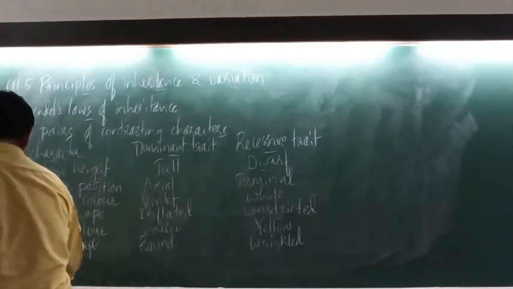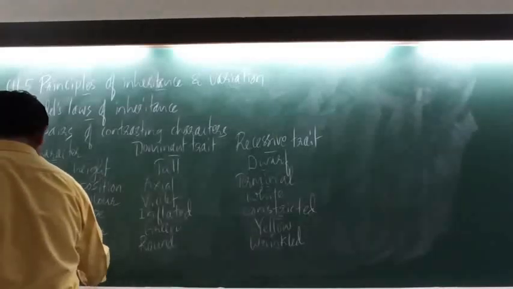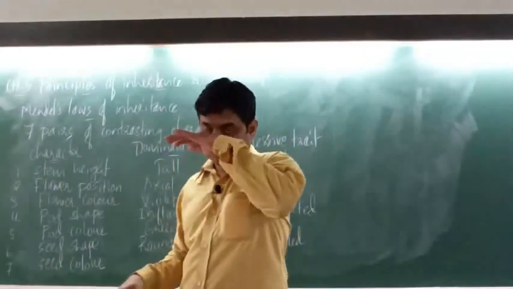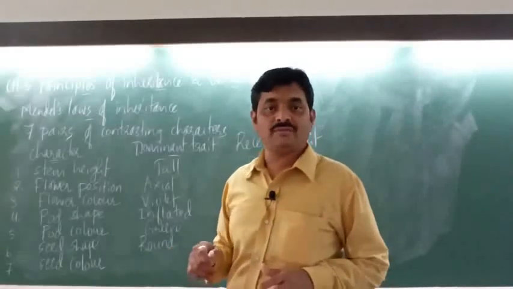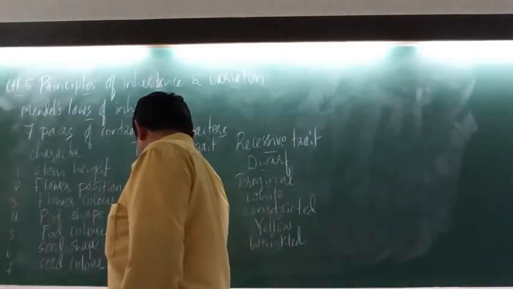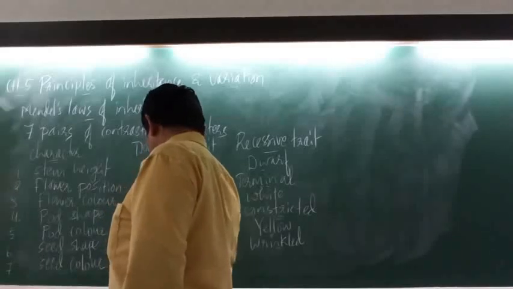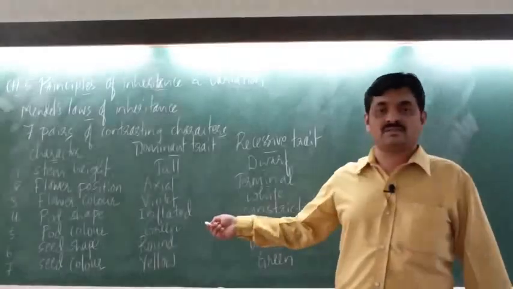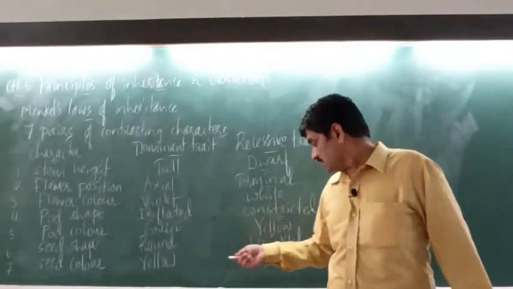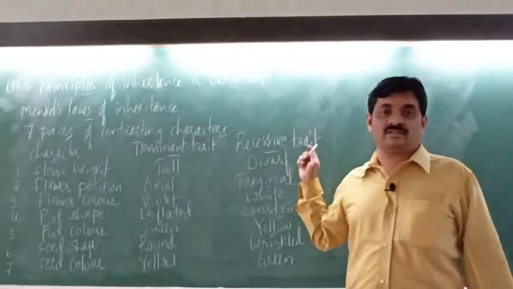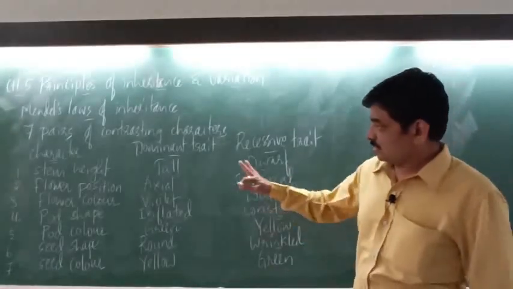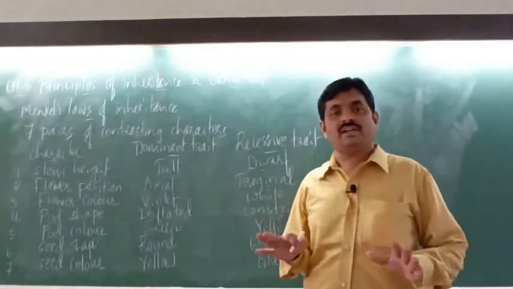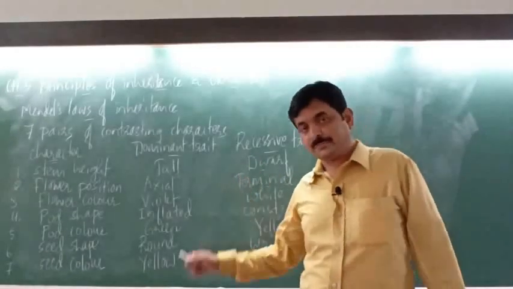And the seventh one is the seed color. So seed color here basically means the color of the cotyledons of seeds. So seed color is yellow and green, where yellow color of seeds is the dominant trait, whereas the green color of seeds is the recessive trait. So these are the 7 pairs of contrasting characters studied by Mendel in pea plants.